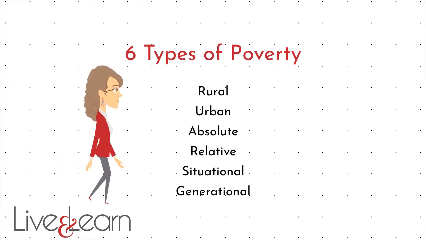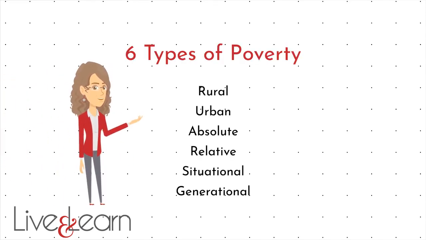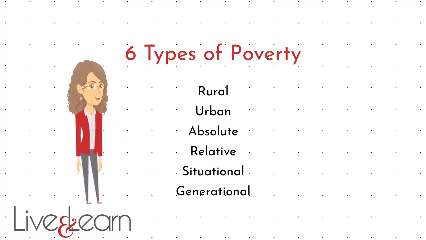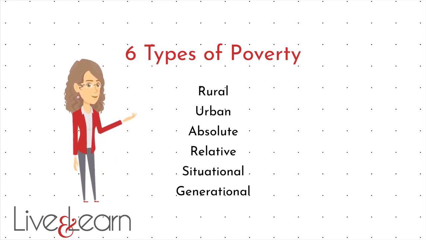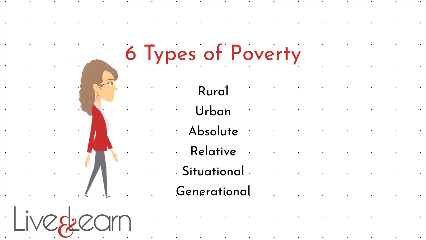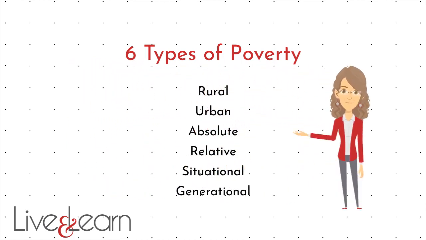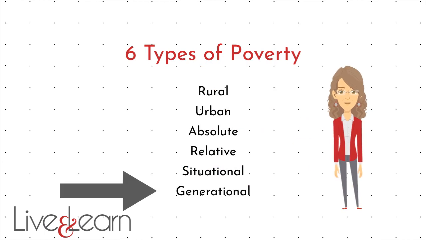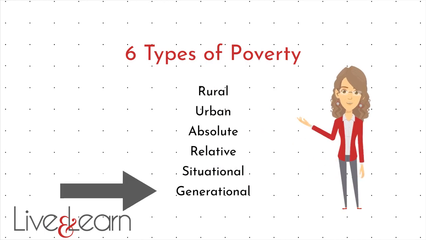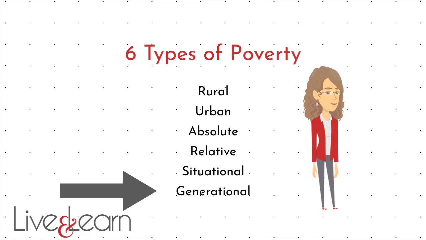That's our brief introduction to the 6 primary types of poverty: rural, urban, absolute, relative, situational, and generational. I hope this video helped to show that poverty is so much more complicated than we often think. At Live and Learn, we focus on generational poverty, which is under-recognized and commonly misunderstood. We'll dive more deeply into that in future videos.